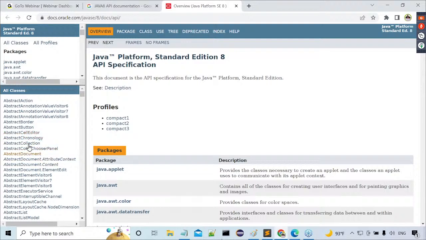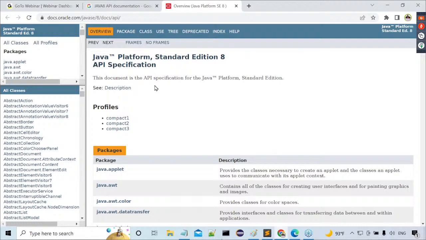The second part shows all classes, interfaces and abstract classes. This one gives information about a particular class or interface. All of you get my point or not? So this is packages. These are the classes and interfaces inside this package. If you select a particular class or interface, everything inside it is described here.